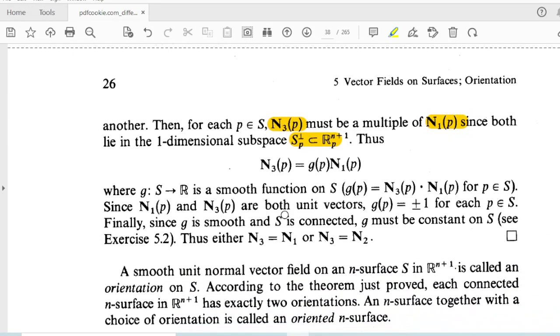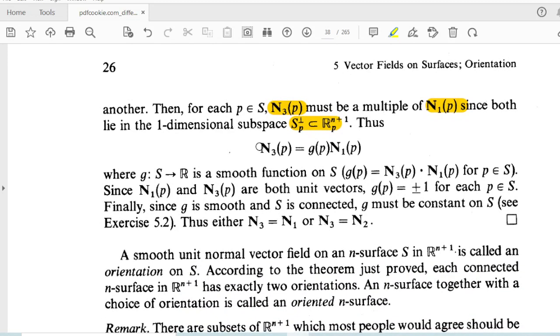Thus n3 of p is equal to g of p times n1 of p, where g from S to R is a smooth function on S. g of p is equal to n3 of p dot n1 of p for p belonging to S. When we say scalar multiple, it will be a scalar value. And g of p is the dot product; this is a vector, this is also a vector, and the dot product of these is a scalar value.